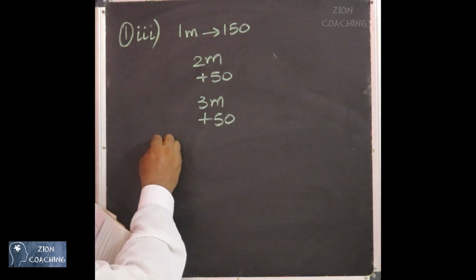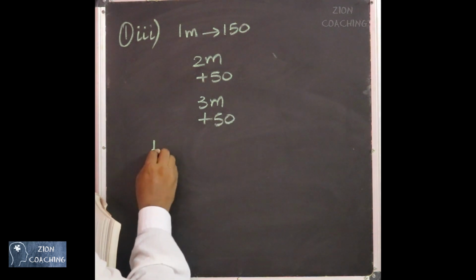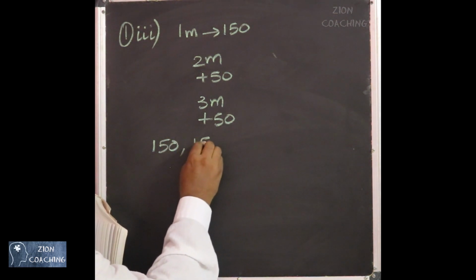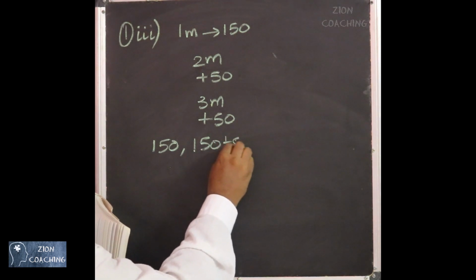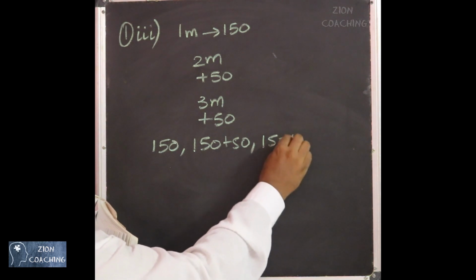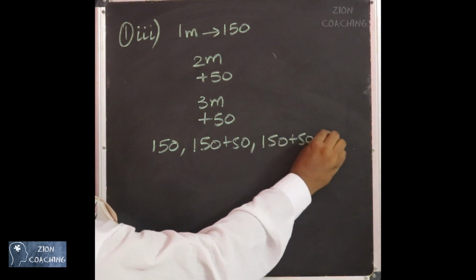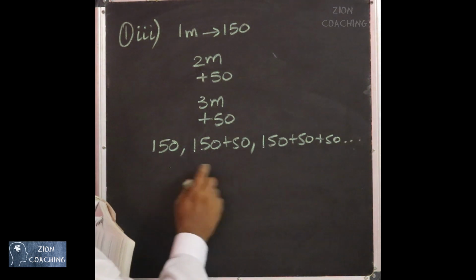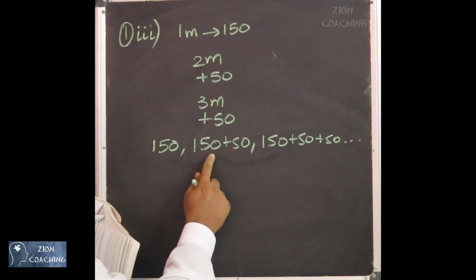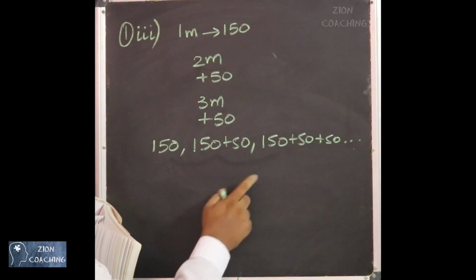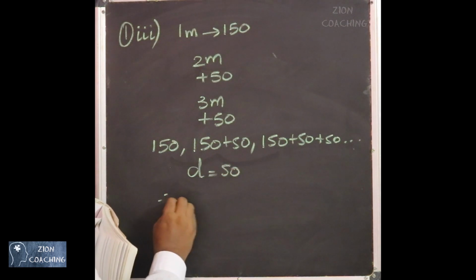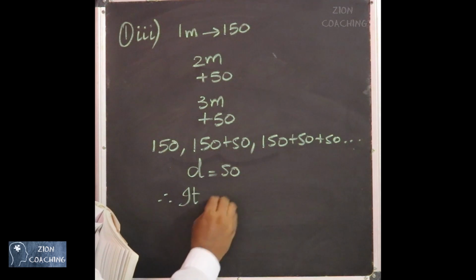That is, if they are going to dig only 1 meter, the cost is going to be 150 rupees. If they are going to dig 2 meters, it is going to be 150 plus 50. If they are going to dig 3 meters, it is going to be 150 plus 50 plus 50, and so on. Now you can see that the values are constantly increasing. There is a common difference. There is a common increase. You can see that D value is 50. Therefore, it forms an AP.